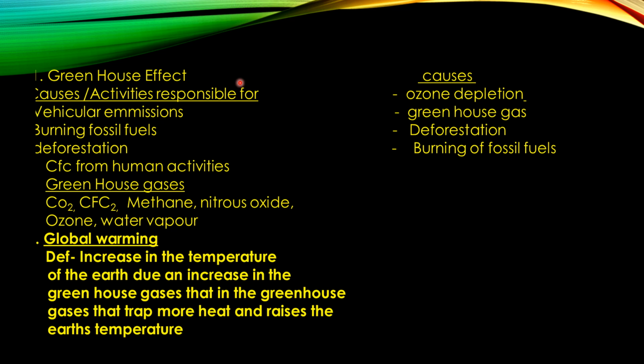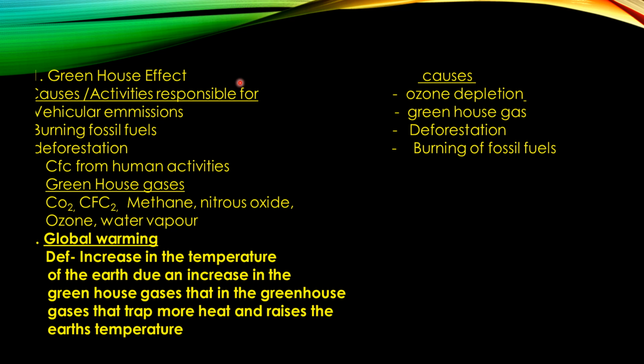Literally speaking, the greenhouse is a glass house in which rare plants are protected from the cold. These glass houses allow the heat to come in and do not allow the heat to escape. So gases in the atmosphere behave like the glass house roof, allowing the sun's heat to enter but preventing it from escaping.